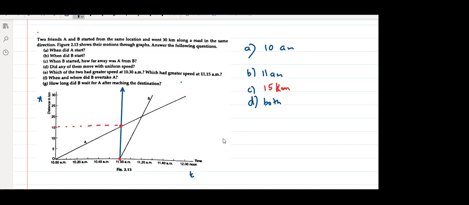Let's go. What is the answer of E? So the first answer is second B. 10:30. Common sense. At 10:30, B was not even moving, so the answer is A. And what about 11:15? At 11:15, whose speed is more? B.